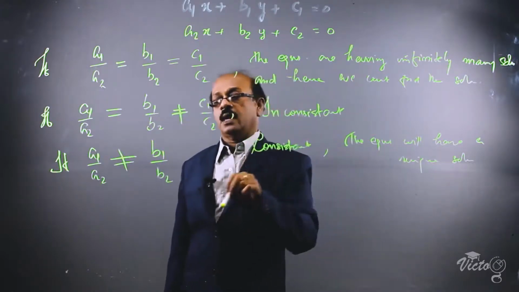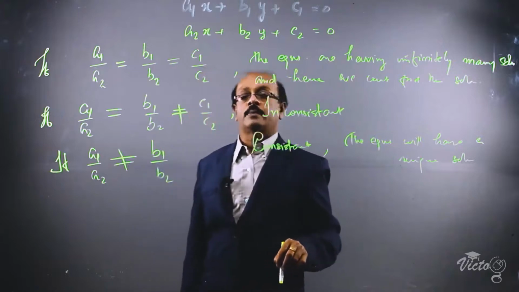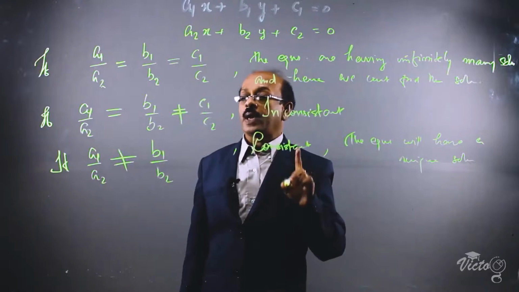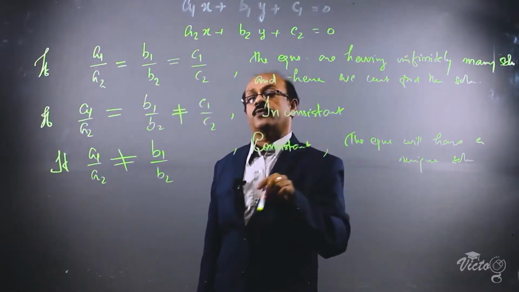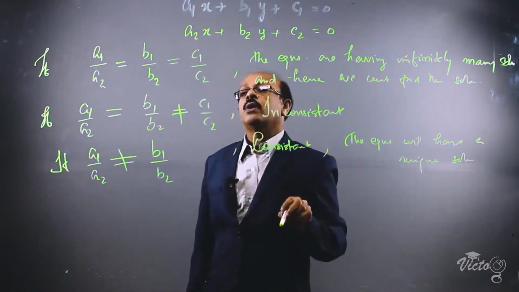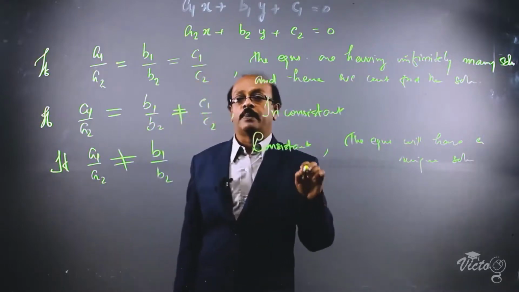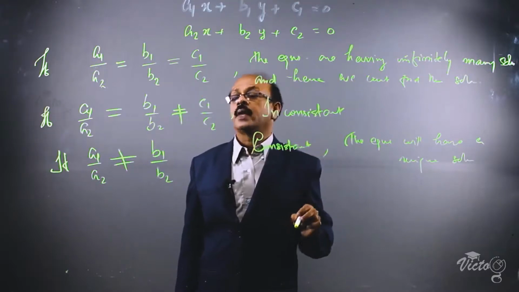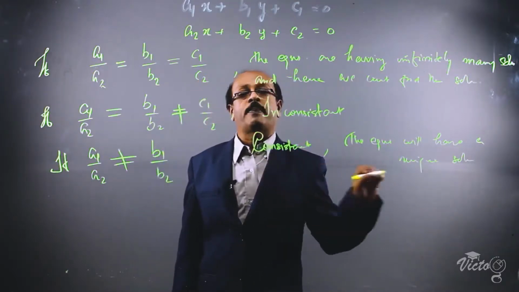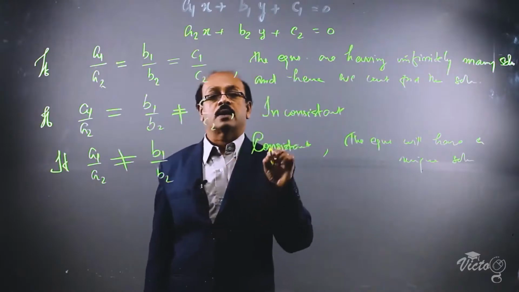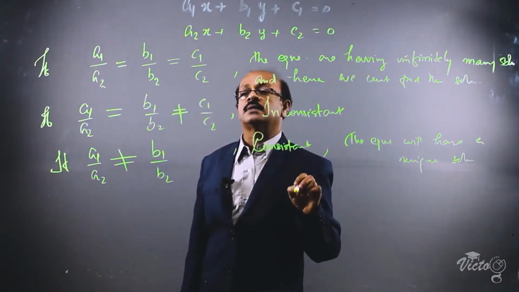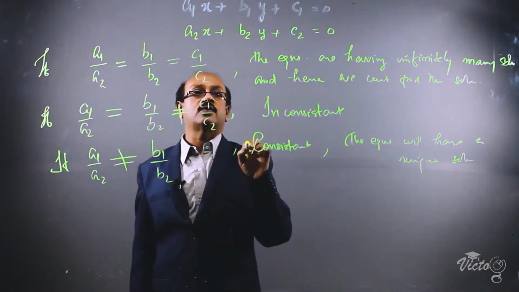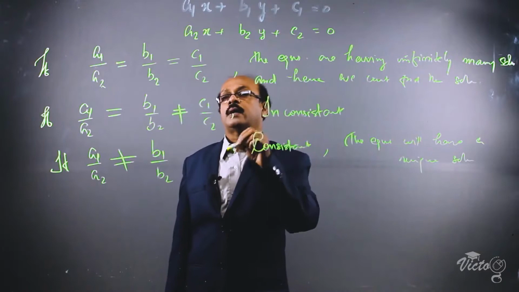And in the third case, if a1 by a2 is not equal to b1 by b2, we will get a pair of intersecting lines, and hence we can find the solution from the graph. Once more, in the first case, the graph will be two coinciding lines, that means we get only one line. In the second case, the two lines will be parallel, and in the third case, we get a pair of intersecting lines, and hence we can find the solution from the graph. So we have to study this condition very well, the standard form and the conditions.